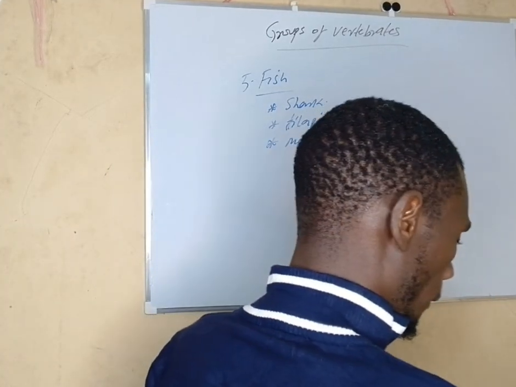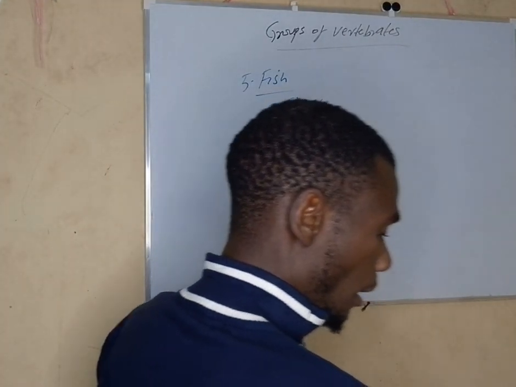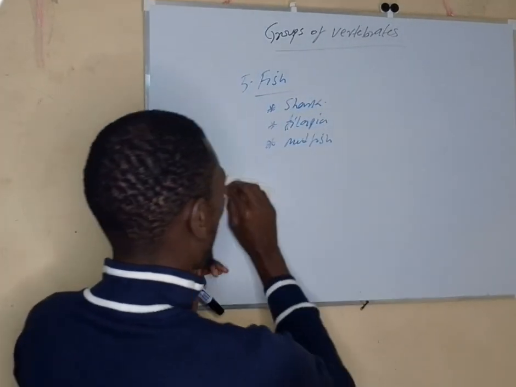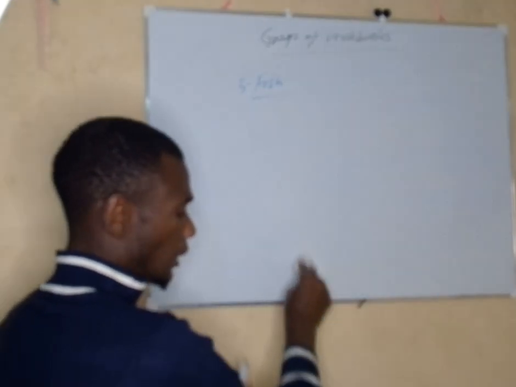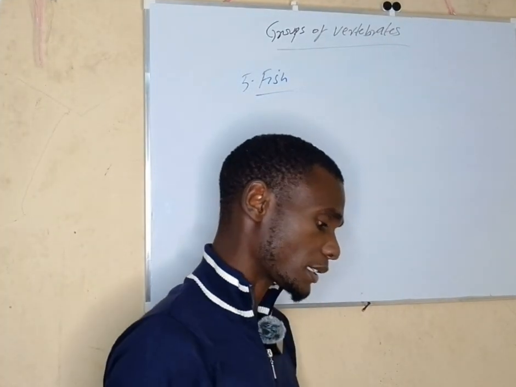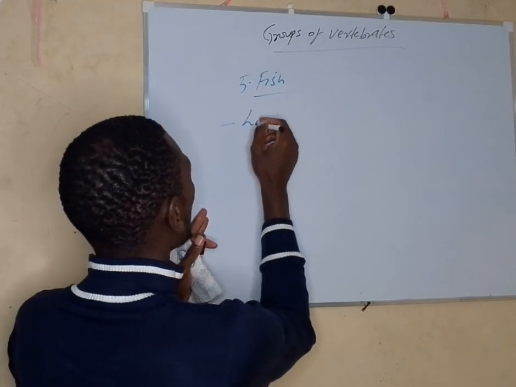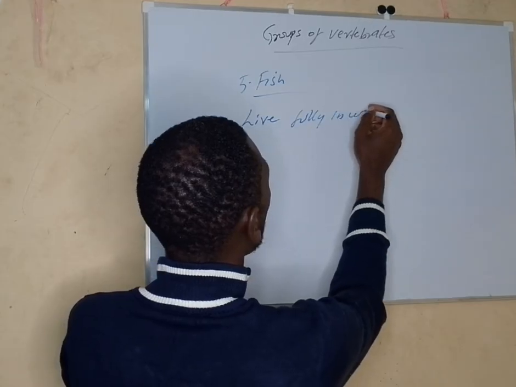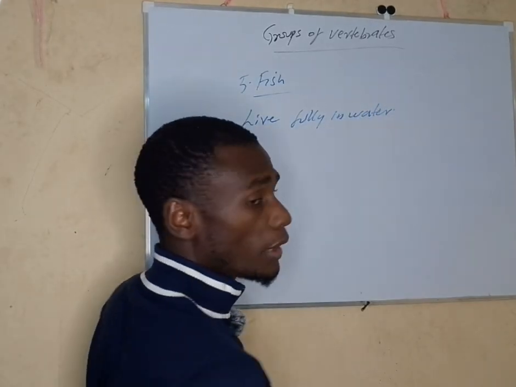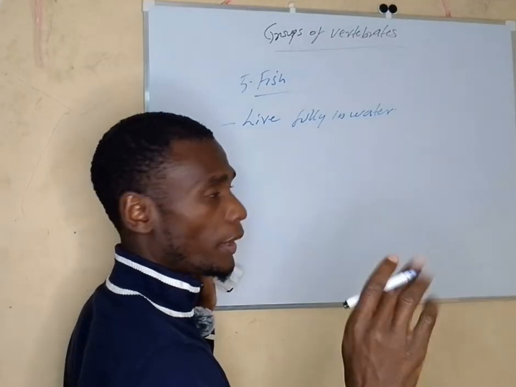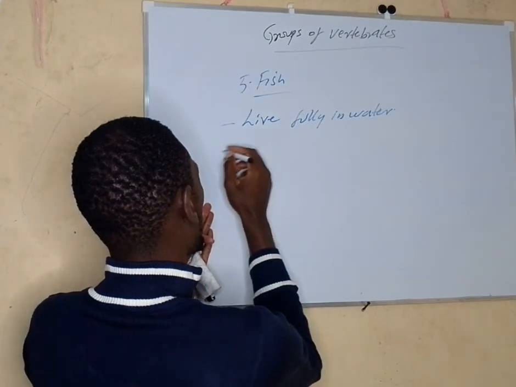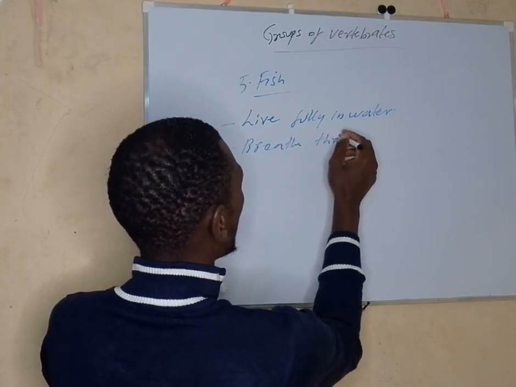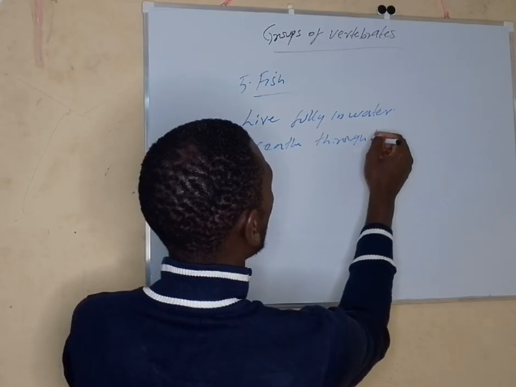Characteristics of fish. The characteristics of fish are as follows. The first characteristic is that they live fully in water. So throughout their lifetime, they are in water. Number 2, they breathe through the gills. They breathe through the gills.